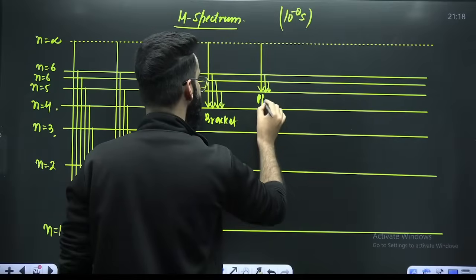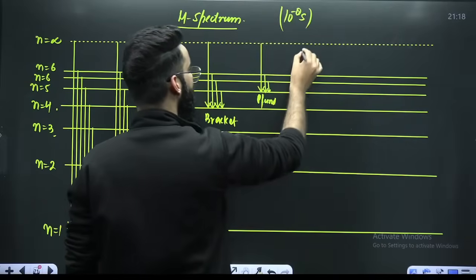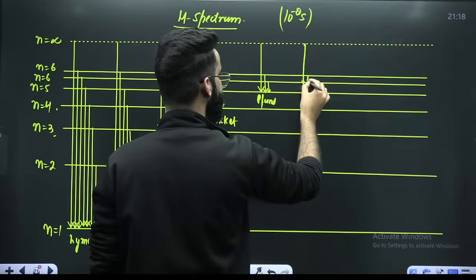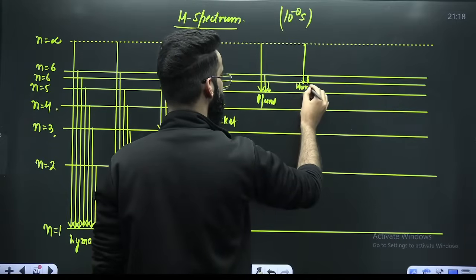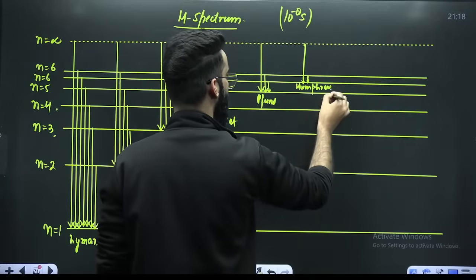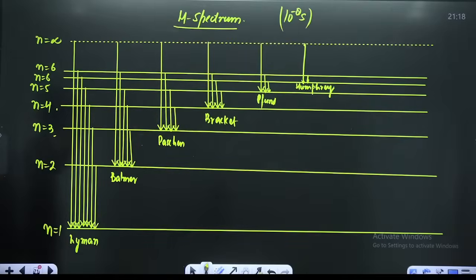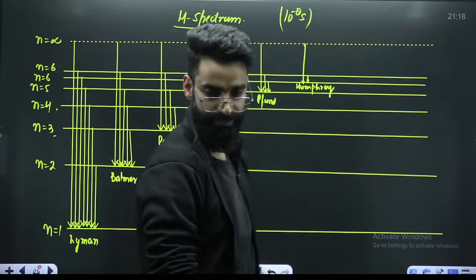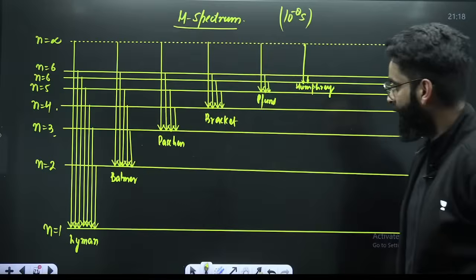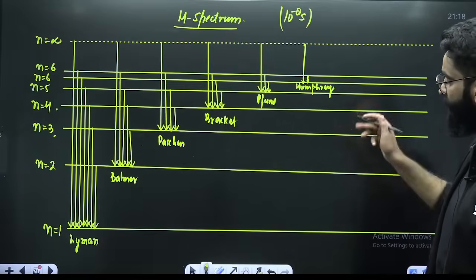This is called the Pfund series. Similarly, higher energy state to shell number 6 is the Humphrey series. Lyman, Balmer, Paschen, Brackett, Pfund, Humphrey.